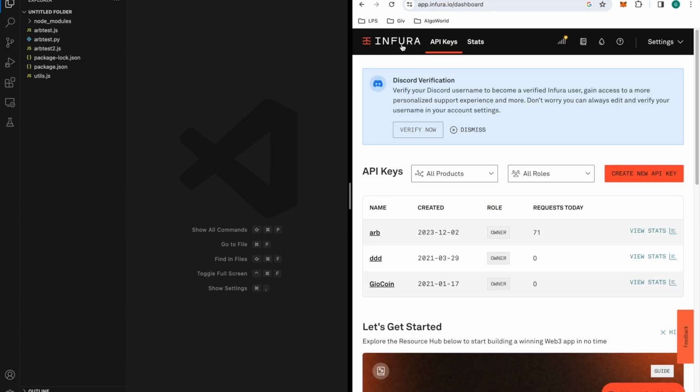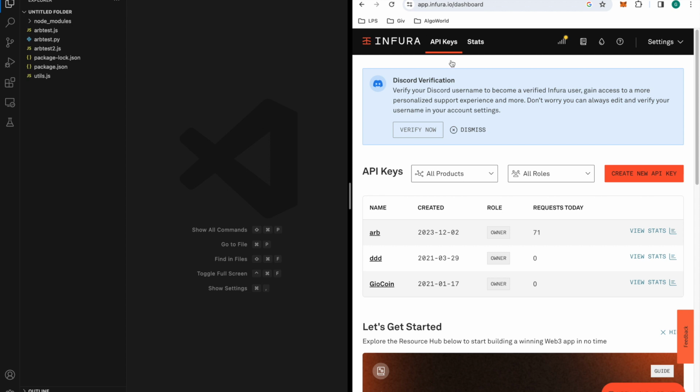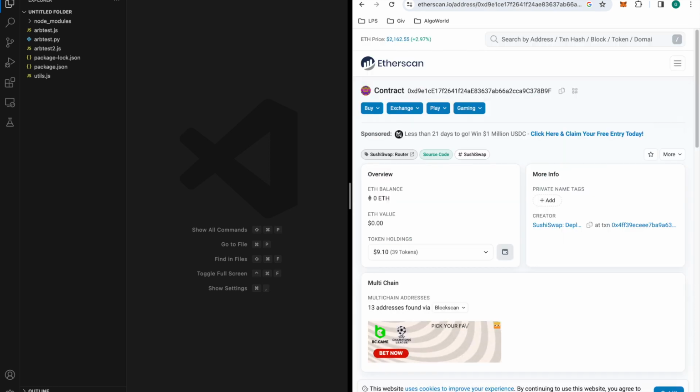All right, next you're going to need Infura. This will let you connect to an Ethereum node. Hide your API keys, do not share them with anybody. JSON RPC provider for ether.js will allow you to connect to Infura with your API key. We're going to be using the Uniswap and SushiSwap DeFi exchanges.